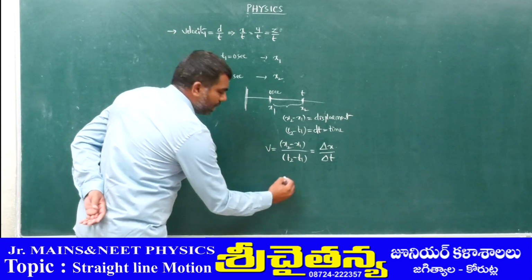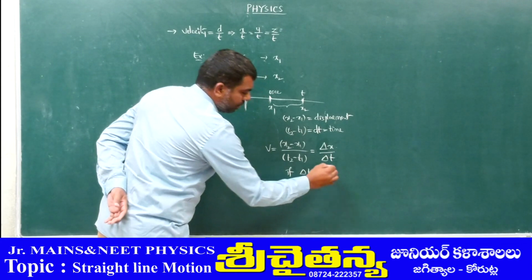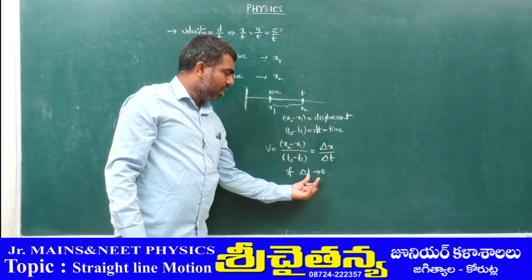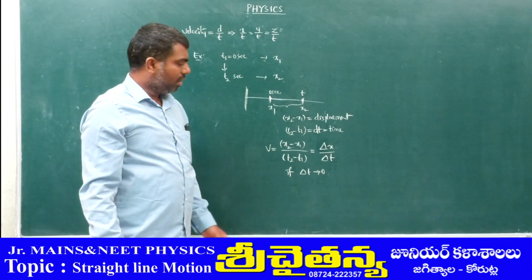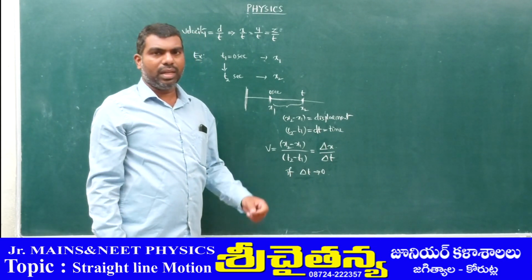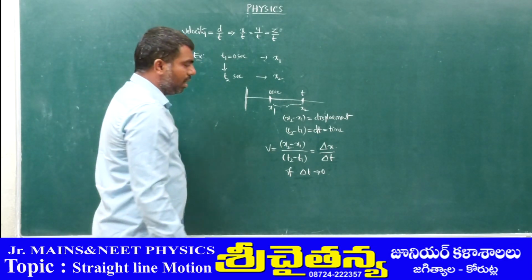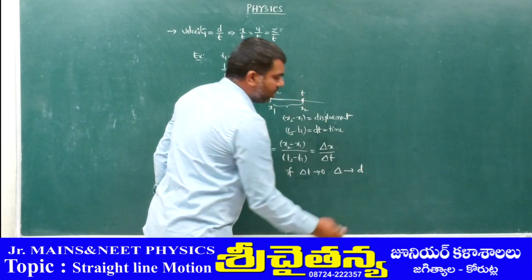Now the condition: if delta t tends to 0, that is, the time gap is very close to 0, the shortest time gap, then the delta is directly taken as d, meaning the smallest change.